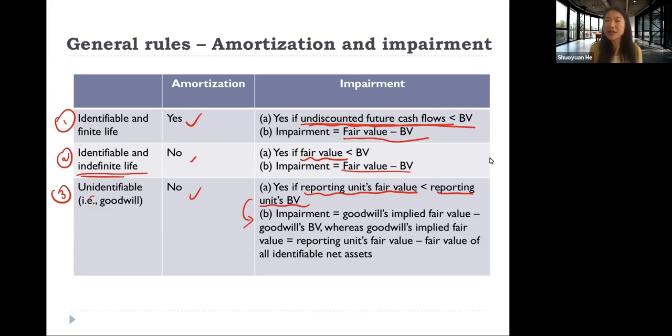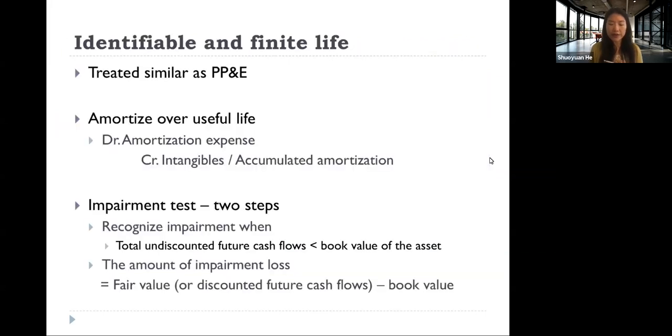In the second step, the impairment is the difference between goodwill's implied fair value and goodwill's book value. And what is goodwill's implied fair value? It is the difference between the reporting entity's fair value and the fair value of all of its identifiable net assets. That is the general rule here.